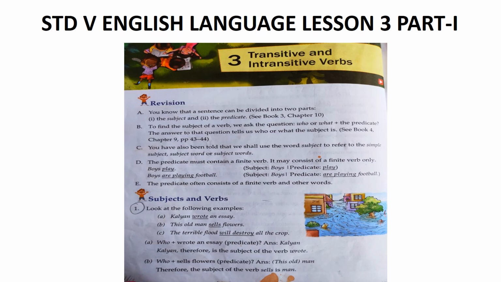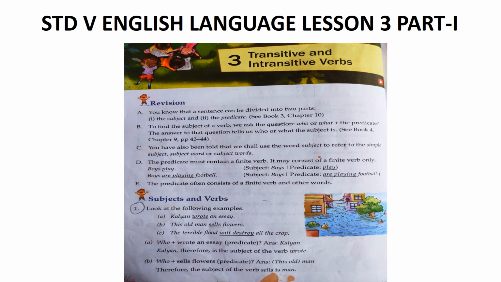Now, to find out whether a verb has an object, we ask the question what or whom after the verb. Like, farmers till what? Soil. Jack kicked what? Football. Father will clean what? Table. So soil, football and table are objects of the verbs till, kicked and will clean.